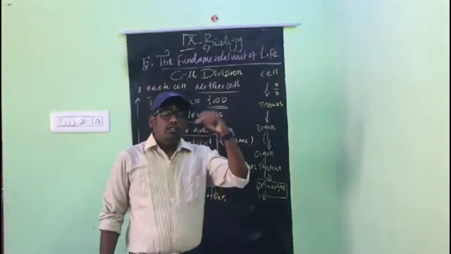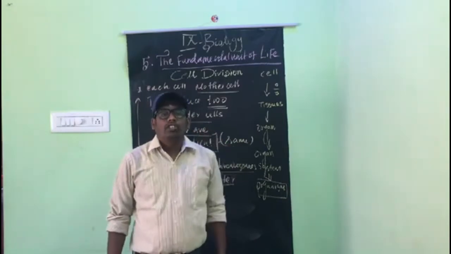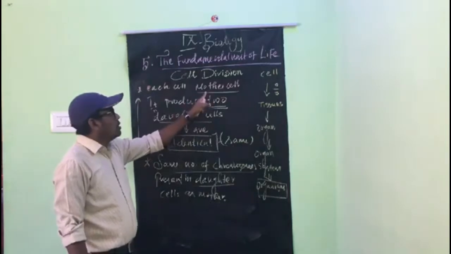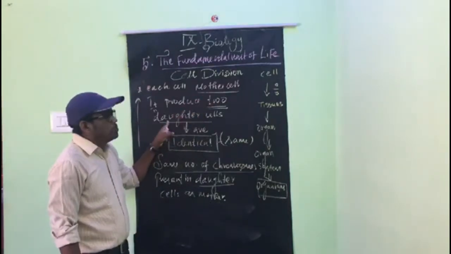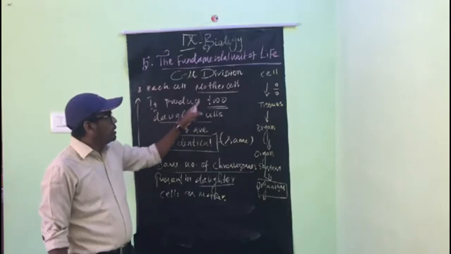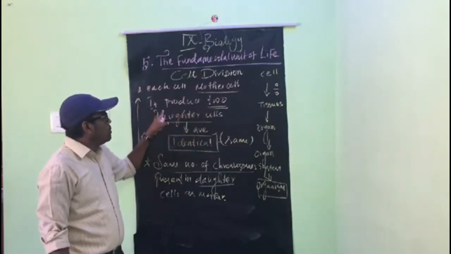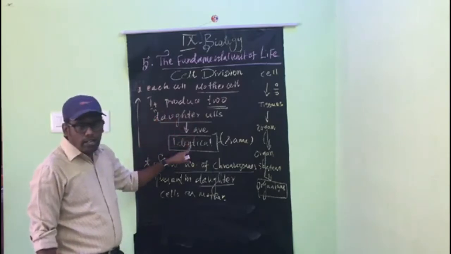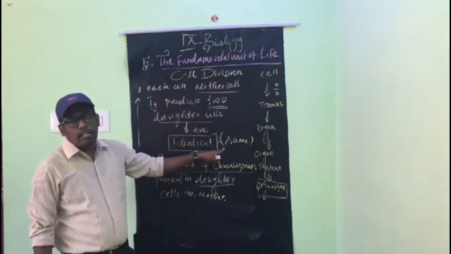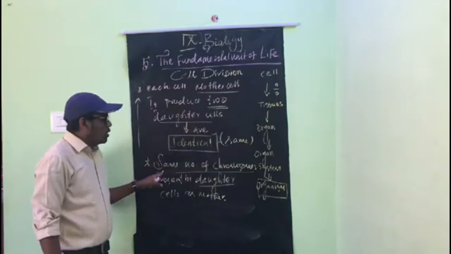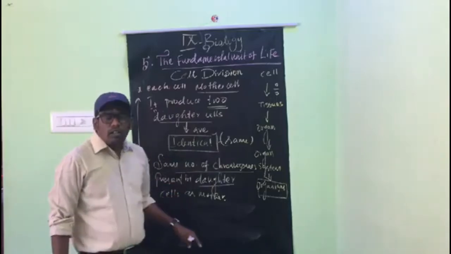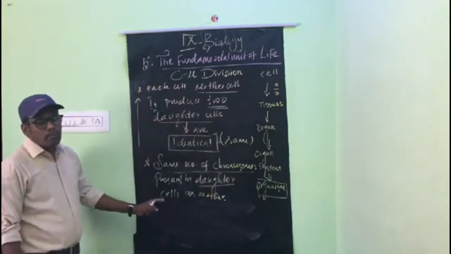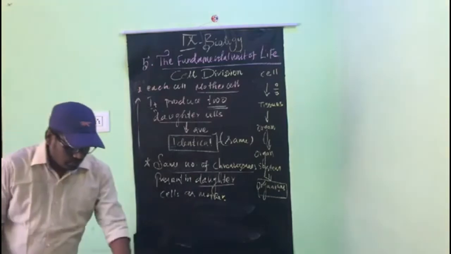Okay, so these are some characteristics of mitosis. Again, note it down. Each cell is called a mother cell because every cell is able to divide. That's why it is called a mother cell. When a mother cell is divided to produce two daughter cells, the two daughter cells are identical, that is, the same or similar to the mother, and the same number of chromosomes is present in mother and daughter.